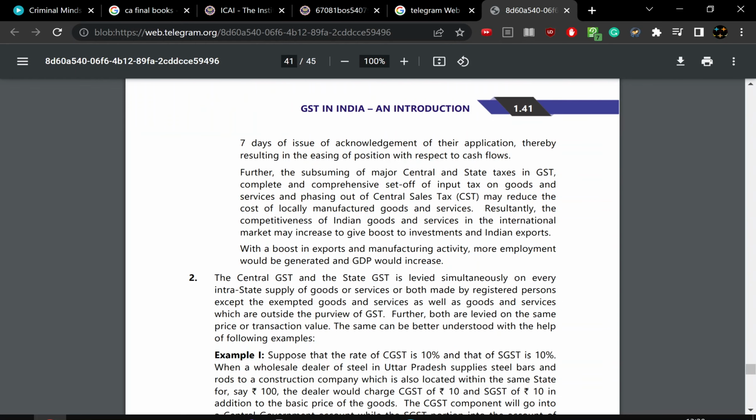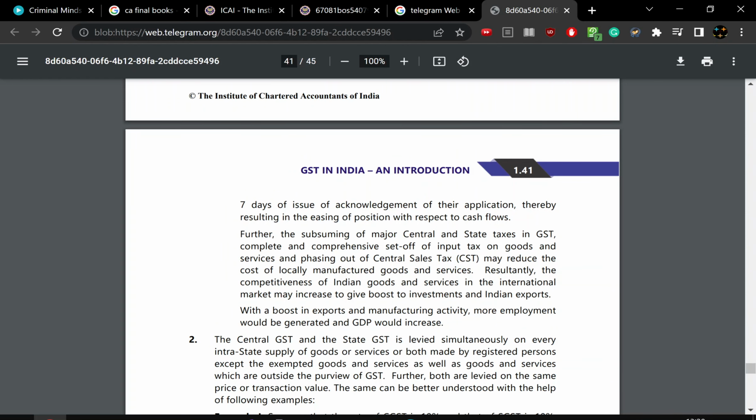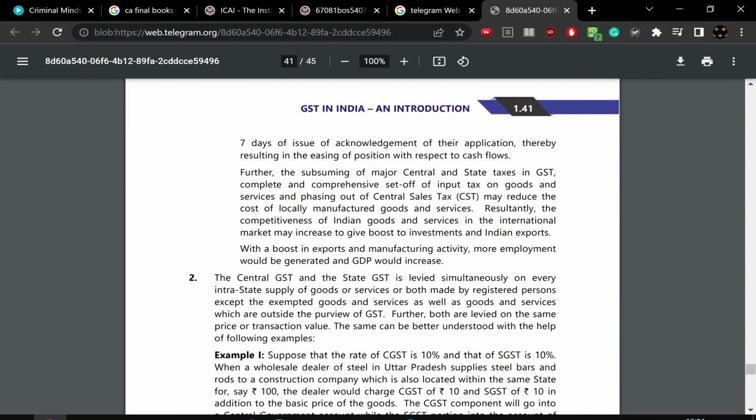So very good. And there's a case saying that if you want to export without tax and with tax also, within 7 days of acknowledgement of your application, you will get the cash flow. So it increases the cash flow, increases the paperwork, and increases economic activity all over India.